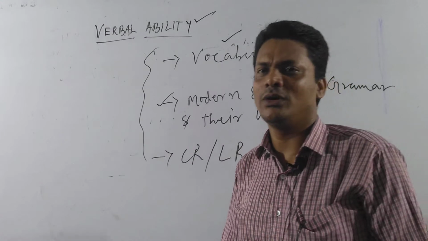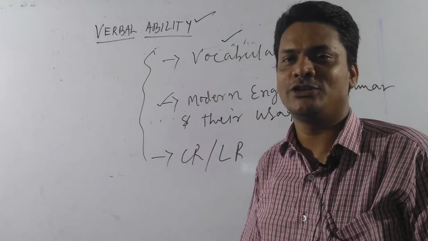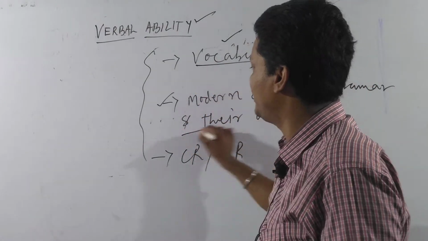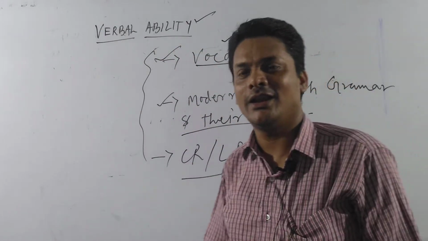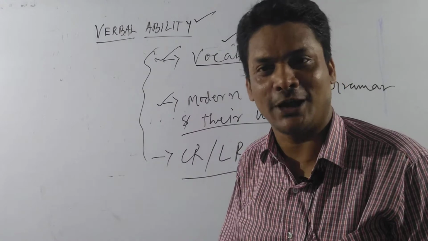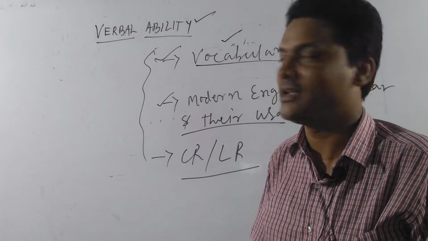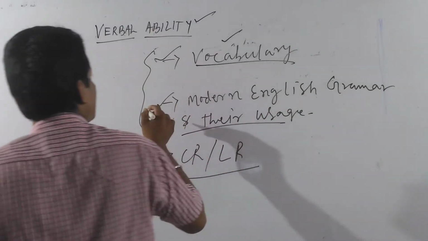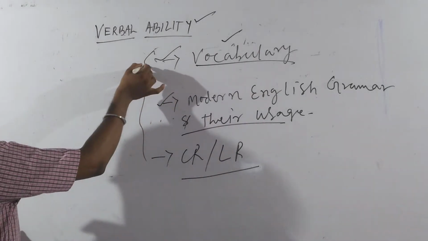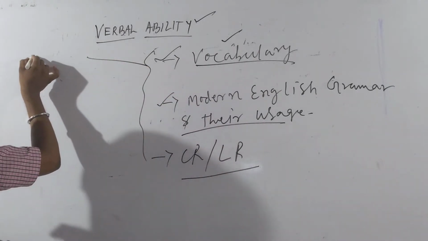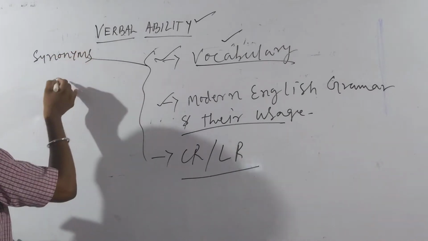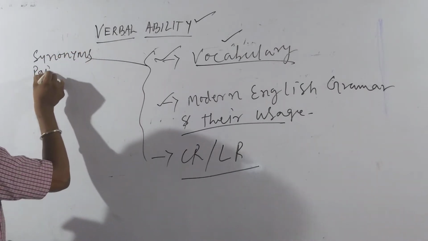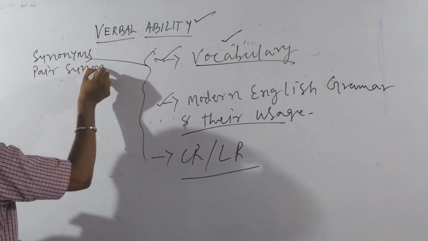So if you consider the verbal ability areas, we find three areas, and the major area is considered to be vocabulary. Why? Because the maximum number of questions come from the vocabulary sections. If you talk about the question types, what will you find? You will find synonym-based questions, paired synonym-based questions,